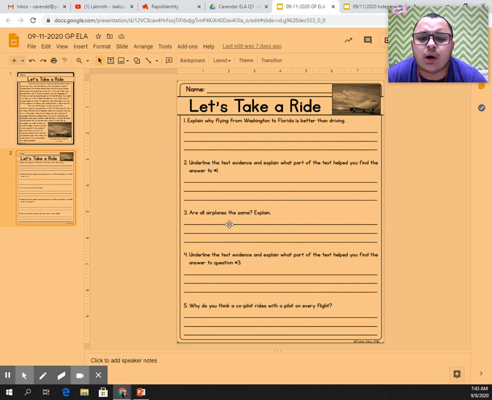Number 3 says, are all planes the same? Explain. So we know that we're going to be talking about maybe some different types of planes. Maybe we're going to figure out if they're all the same. Number 4 says, underline the text evidence and explain what part of the text helped you find the answer to question 3. So again, I'll show you how to underline, and we'll be using that. Number 5 says, why do you think a co-pilot rides with a pilot on every flight? So we're going to be learning what a pilot is, what a co-pilot is. All right, let's go ahead and get reading.